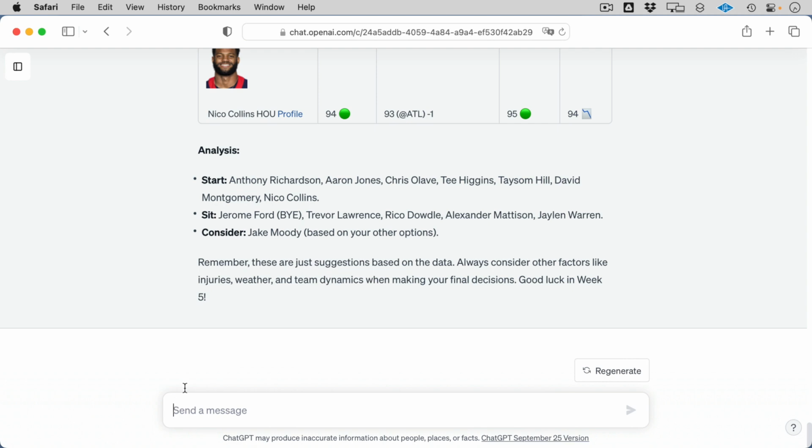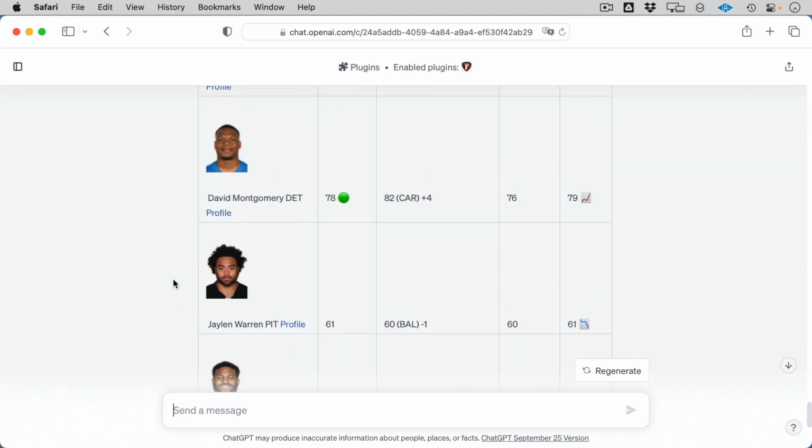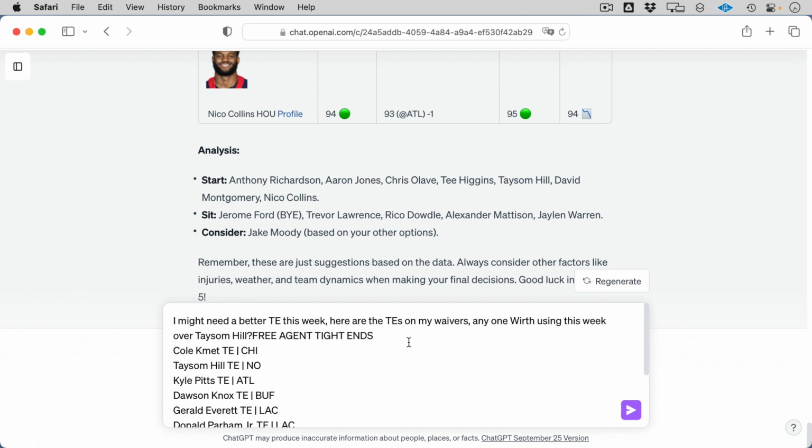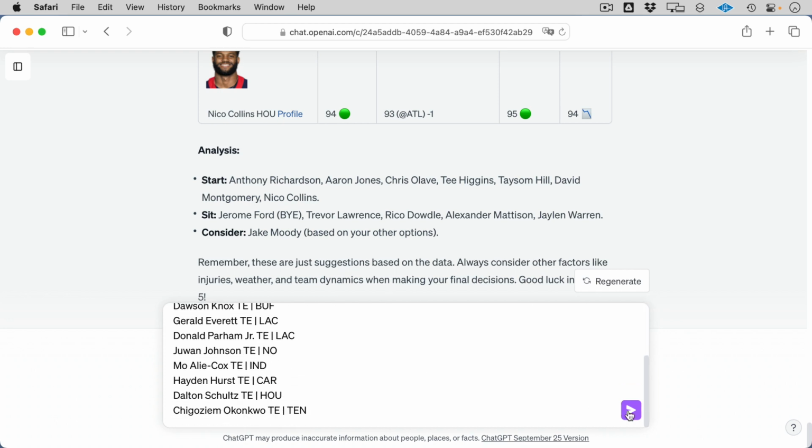Cool. Well, you know what? I'm looking at my tight end. I'm not super happy with my tight end this week. So why don't I go in here and say, hey, FantasyoMatic, I want a better tight end this week. Is there one worth using that's on my waiver? So I literally just put in all the free agent tight ends. Let's see what FantasyoMatic ChatGPT plugin tells us.